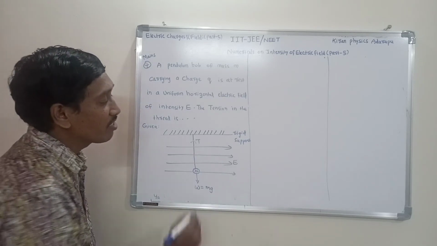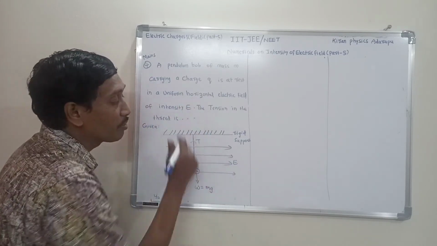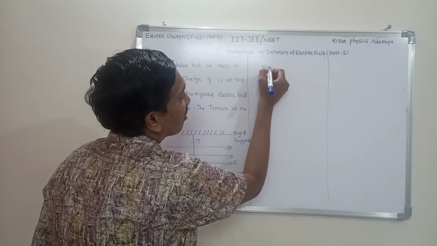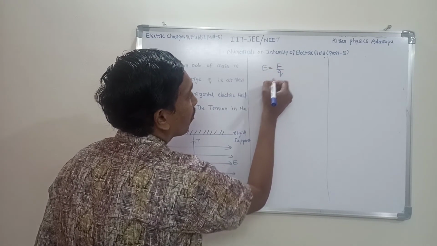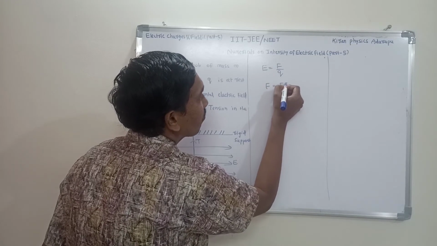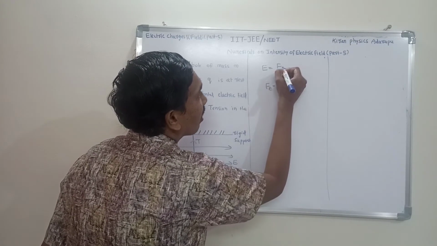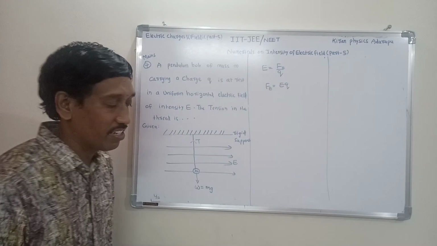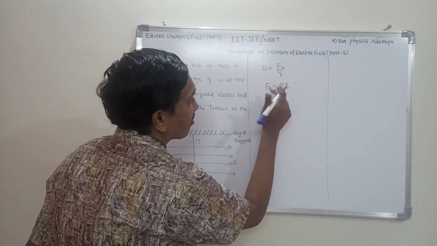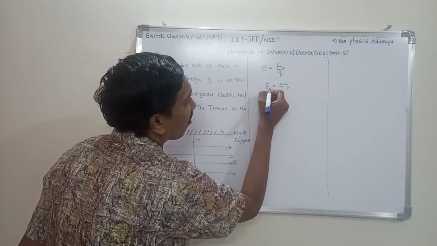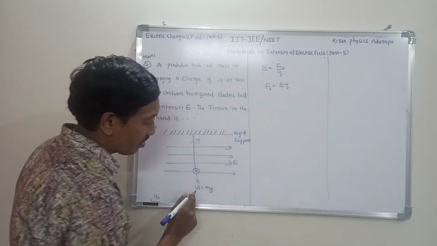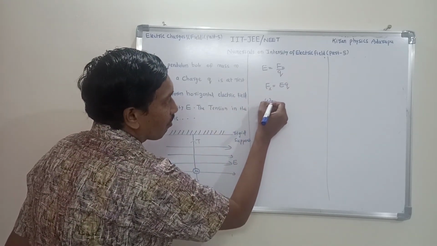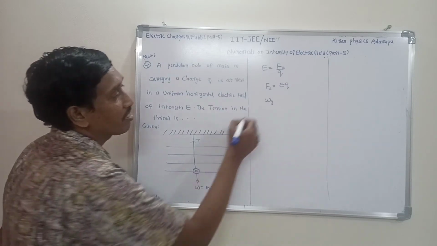This is weight. What is the electric force due to this electric field on this charge q? From the definition of electric intensity, E is equal to F by q. Then F is equal to Eq. This is called the electrical force, Fe. This is along the horizontal direction, that means along the x-axis, Fx. And one more force is acting, weight W, which is along the y-axis, so I write Wy, that is mg.